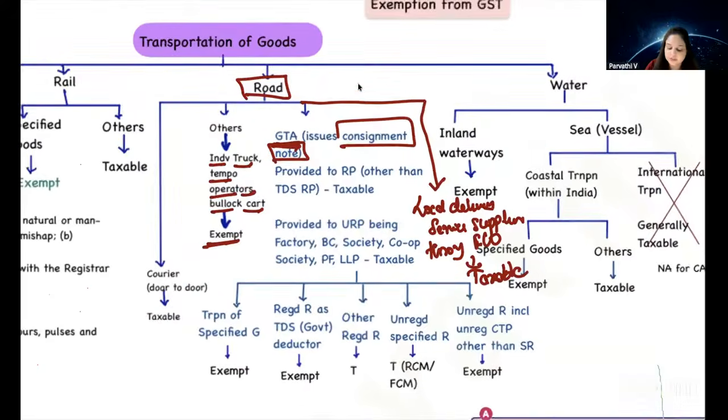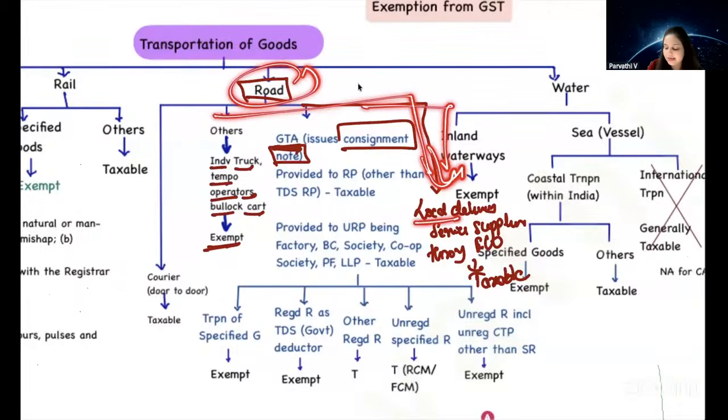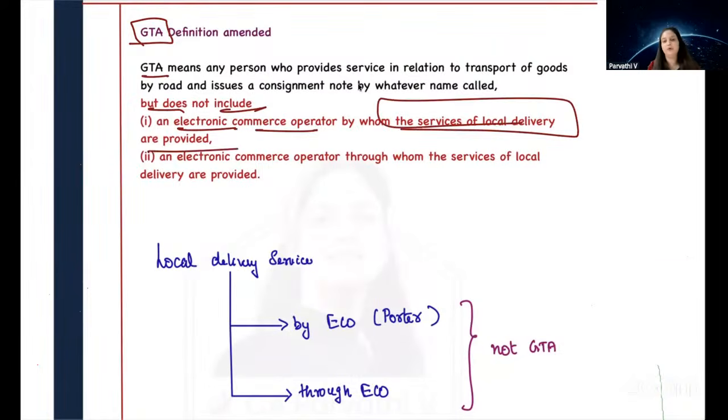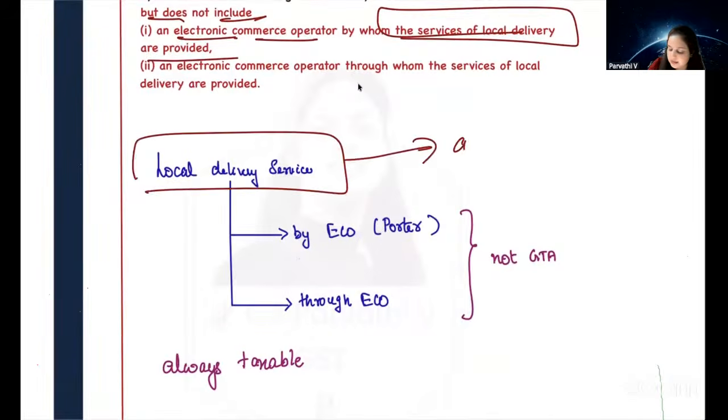So for transportation of goods by road, now we have a new limb to it. That new limb says that in case of local delivery services supplied through an e-commerce operator, it is always taxable. You cannot claim exemption for that. So you can just add this: transportation of goods by road, local delivery services supplied through an e-commerce operator is always taxable. So that was their amendment. Because GTA does not include an electronic commerce operator by whom or through whom local delivery services are provided. So that means local delivery services are always taxable.